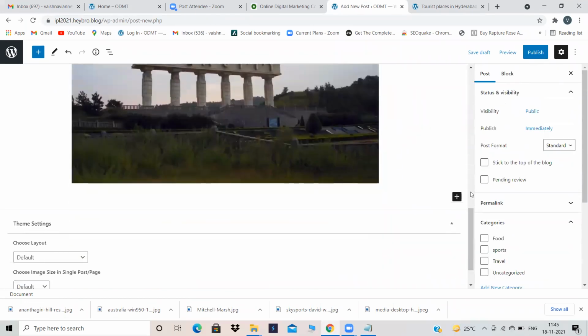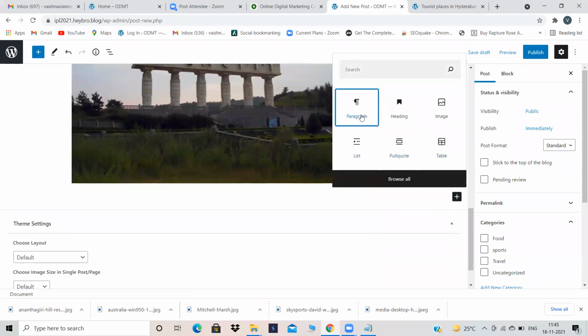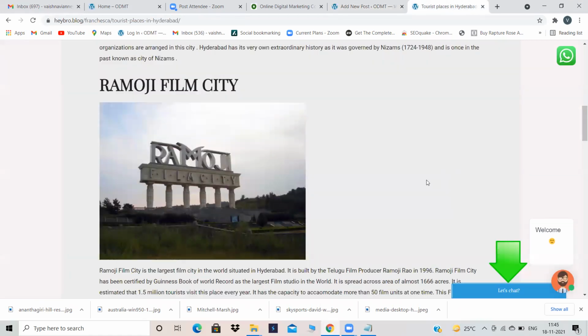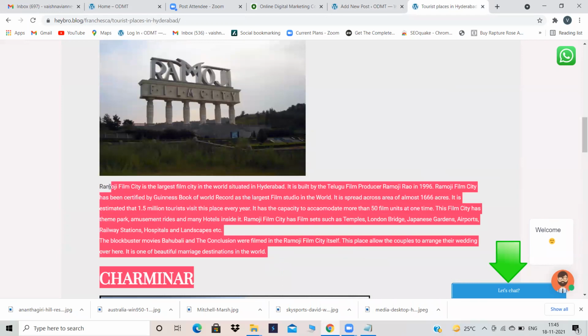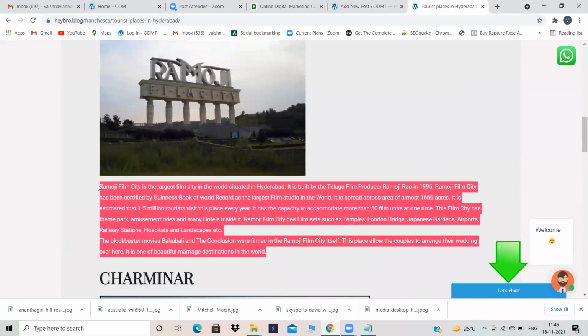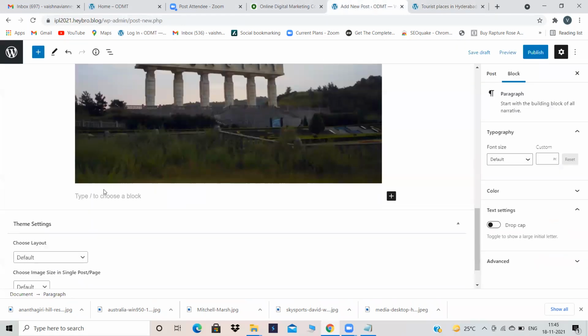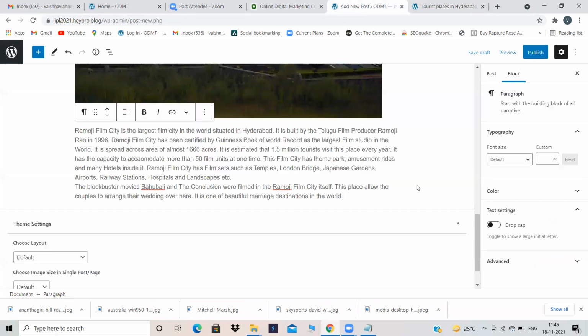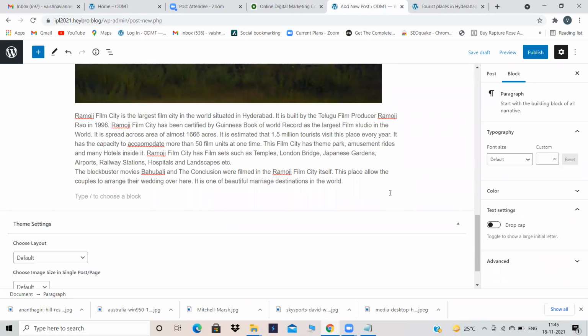Okay. Now, again, I have to describe Ramoji Film City. So just copying the content from here. Never copy the content from any other website, but that is also mine only. So I'm just copying.